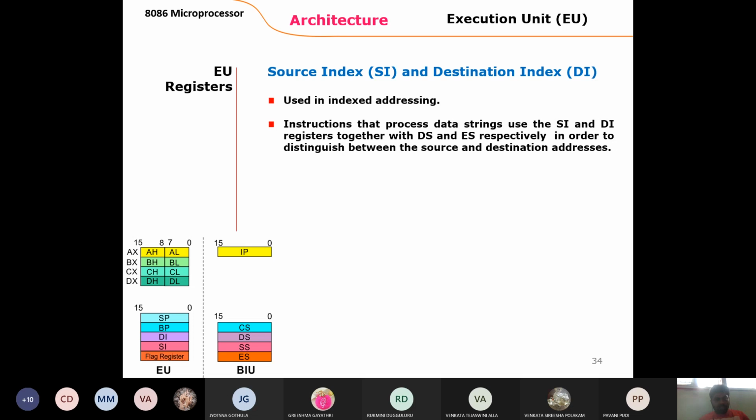Next, coming to the index register. The index register is used to store multiple data. There are two types of index: source index and destination index. What is the use of index? Already you know, in labs you place one paper at the front side. There is an index. In the index, it contains what internally is there. The total can be displayed in a single page.